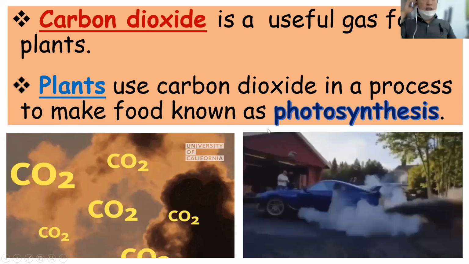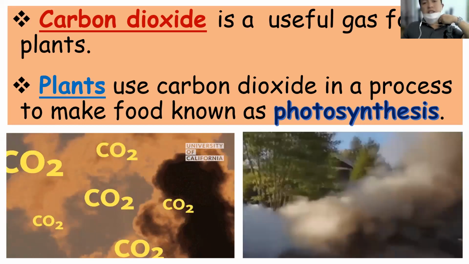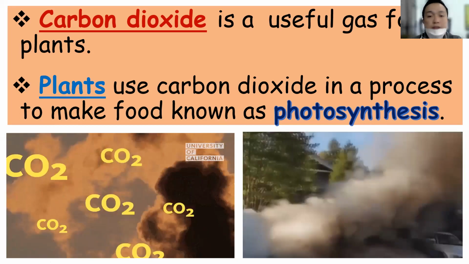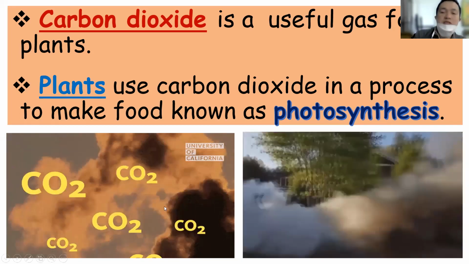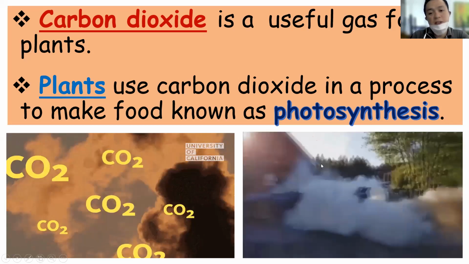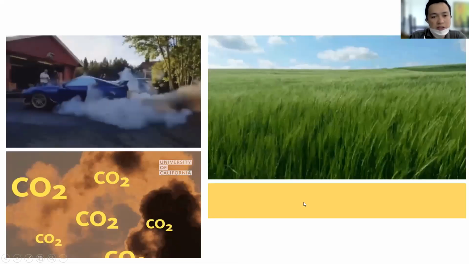In the process called photosynthesis, the plant needs it in order to make their own food and to survive. They will not survive if there is no carbon dioxide. But not all plants, because some plants don't need carbon dioxide, because they are not making food.